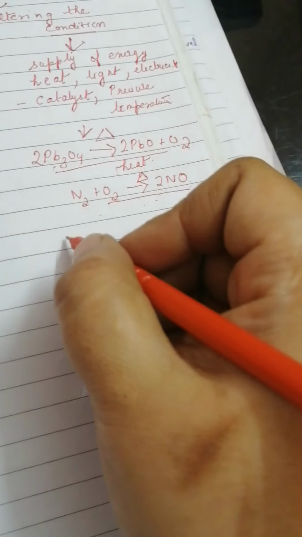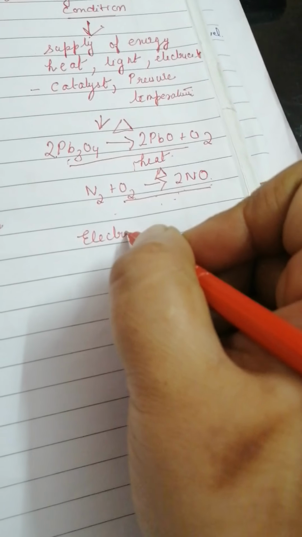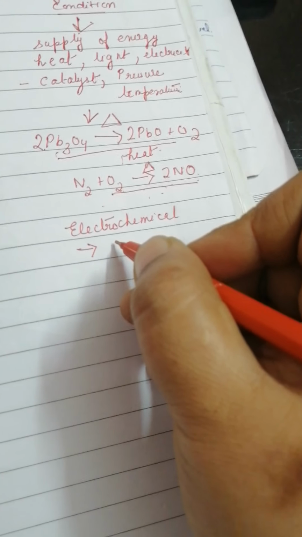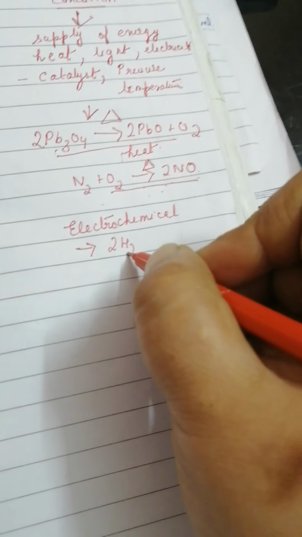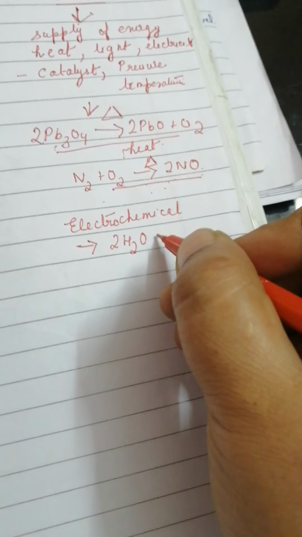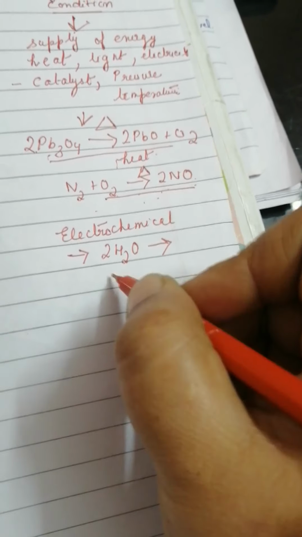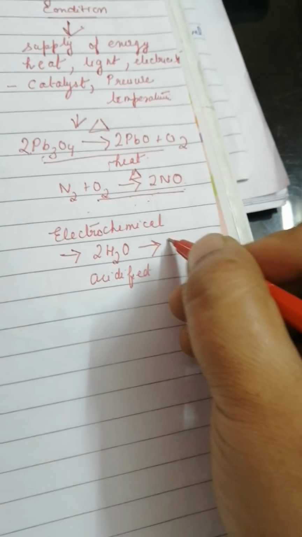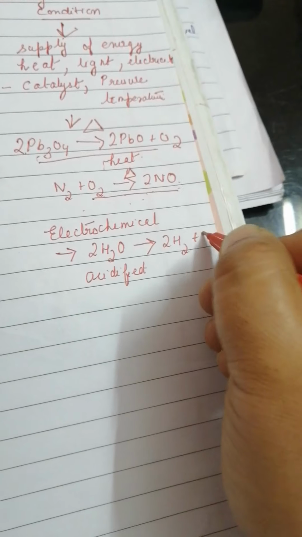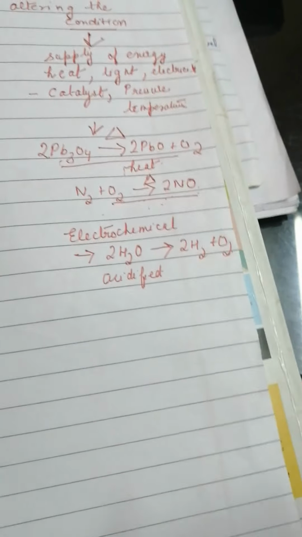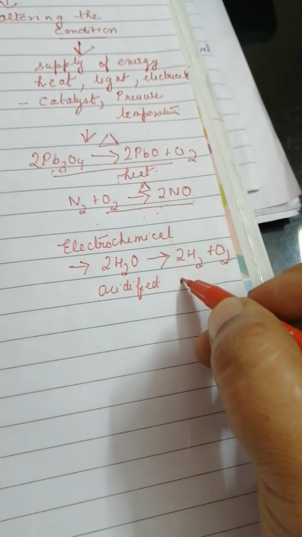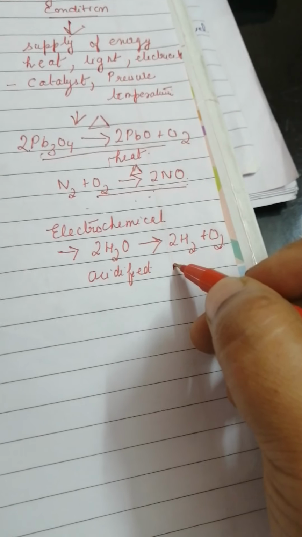Then you must have heard about the electrochemical reactions. Now, electrochemical reactions are those which happen in the presence of electricity, and a very common example of that is electrolysis of acidified water. When you do this, writing acidified is always important because pure water is a non-conductor. So we get hydrogen and oxygen. Any other electrolysis can be taken as an example, but a very common and easy example is the electrochemical decomposition of water.